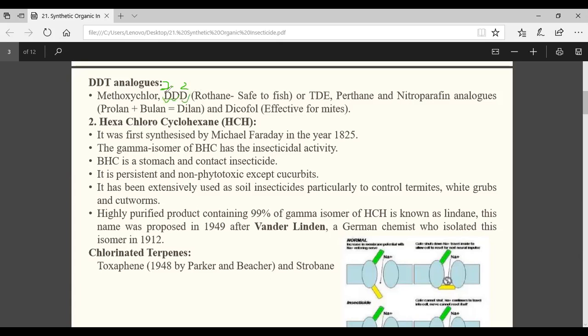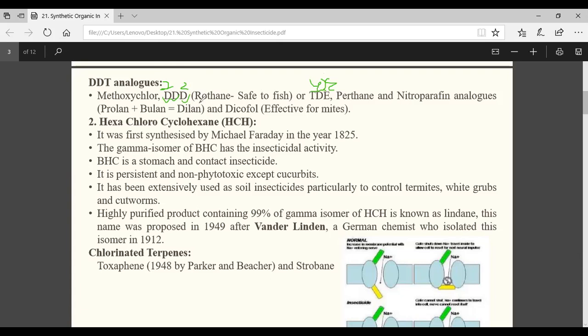How can it also be written? TDE, that means tetrachloro, diphenyl, ethane. Same thing. These two become 4. Understood? Yes, sir. Okay. So that is not required actually.